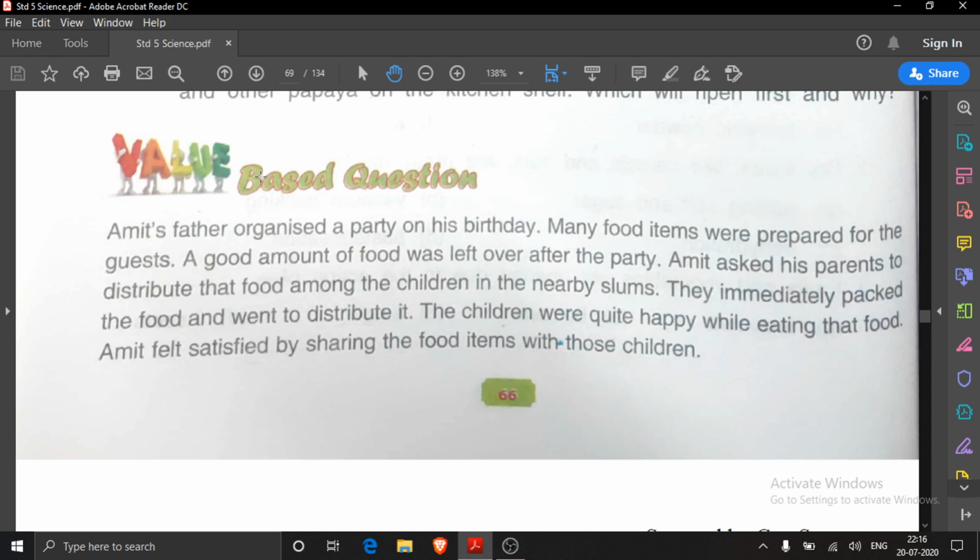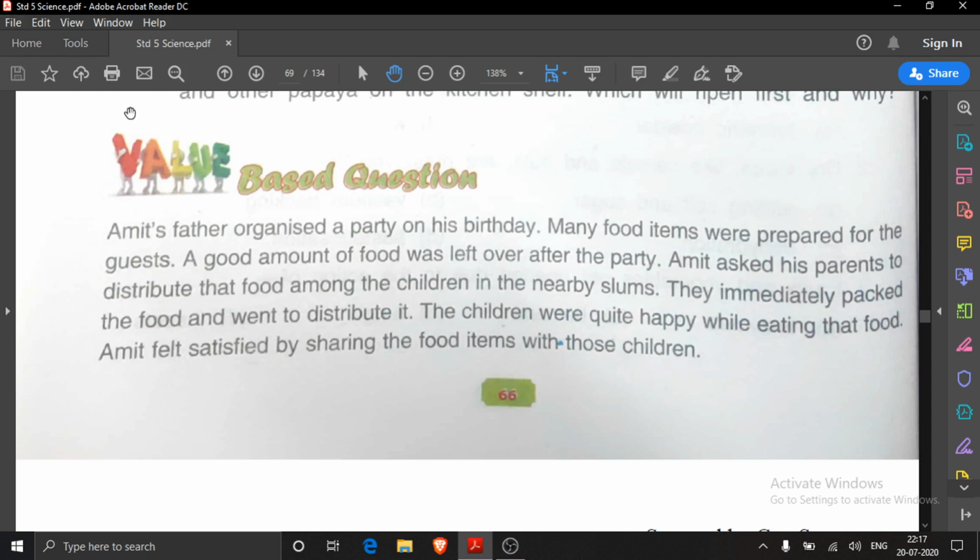But these value based questions which I am going to tell you now, you will not write in your classwork notebook. You don't need to write it anywhere. You just understand the values which are aimed to be inculcated in you through this small story.